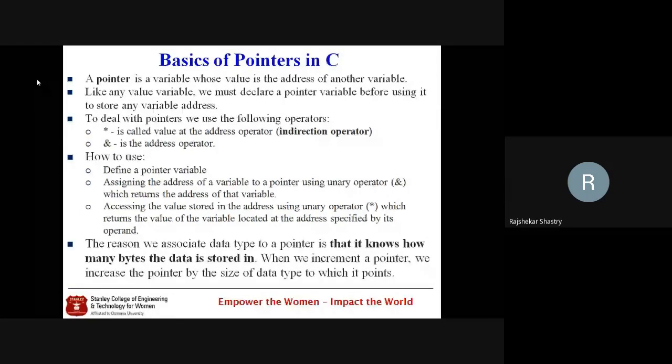Let me tell you, in C language there are two types of variables. One is the value variable, and the other one is the pointer variable. The broad categories of variables are two types. And if I start comparing with C++, then in C++ we have three types of variables. One, as usual, is the value variable. Almost all programming languages support this concept of value variable. The second one in C++ is the pointer variable, of course meant for dealing with addresses. And the third is the reference variable, or alias variable. So these are the three types in C++, whereas in C we have only two.